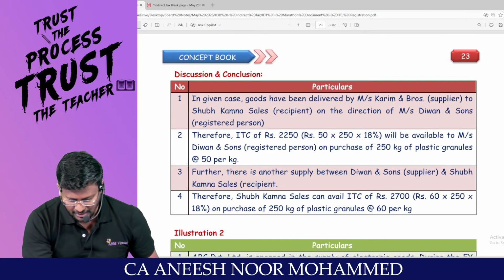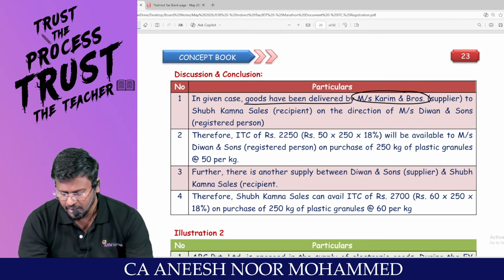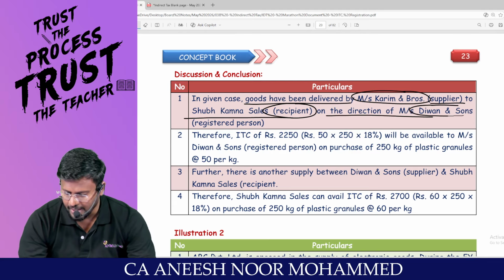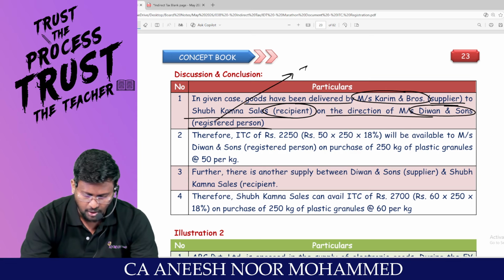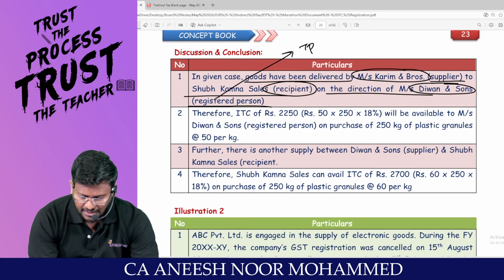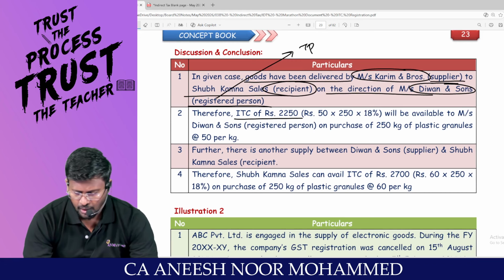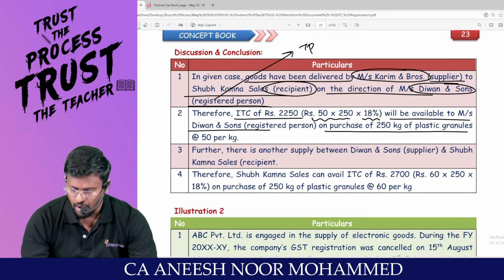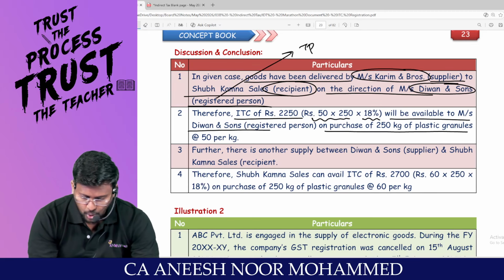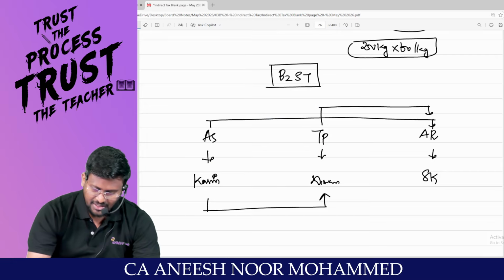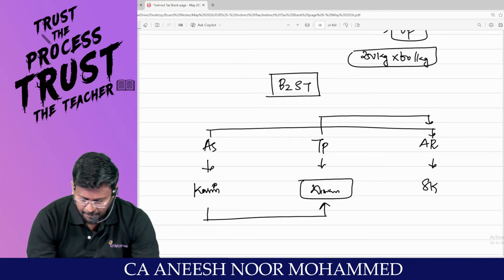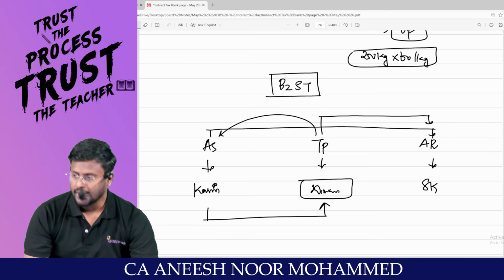Even in the given case, goods are delivered by Karim, the supplier, to SK, the recipient, on the direction of Diwan, the registered person or the third person. Am I right? Therefore, ITC of 2,250. How 2,250? Because 250 kg at the rate of 50 per kg into 18% will be available to Diwan, the registered person, on purchase of 250 kg of plastic granules at 50 per kg. It will be treated that, sir, Diwan has purchased from Karim.